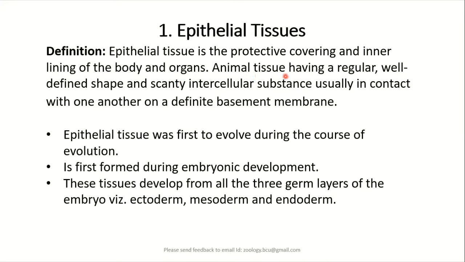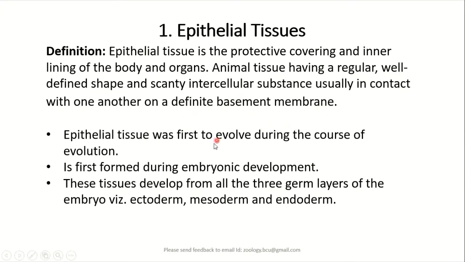Thereby, this epithelial tissue has very regular cells, that means the cells of the tissue have a fixed, well defined shape, without any intercellular space. Usually the cells of the epithelium will be arranged on a basement membrane.